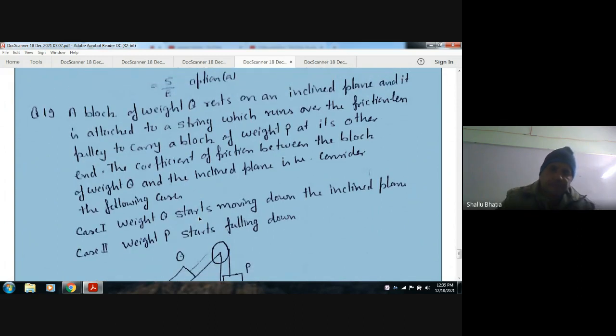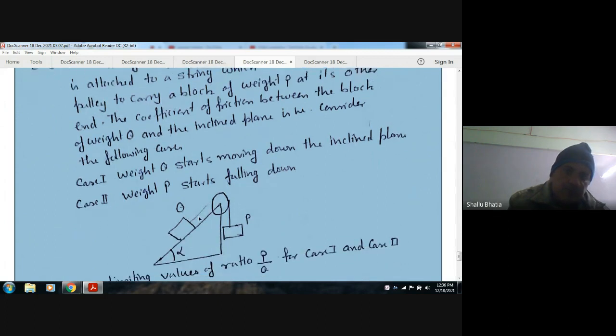A block of weight Q rests on an inclined plane and is attached to a string which runs over a frictionless pulley to carry a block of weight P at its other end.